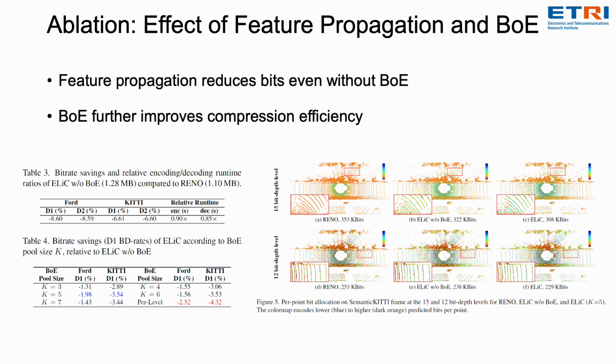We perform ablation studies to analyze each component. Even without the Bag-of-Encoders, our cross-bit depth propagation alone already outperformed Leno by 8.6% on the Ford dataset. This shows that feature propagation alone provides substantial compression gains. Adding Bag-of-Encoders further reduces the bitrate, and as the qualitative results show, both components consistently produce more compact bit allocation, particularly in sparse regions.